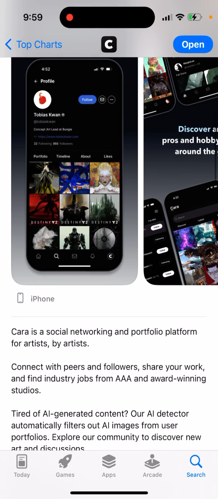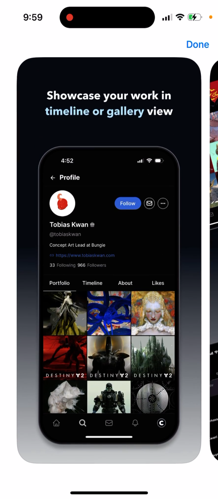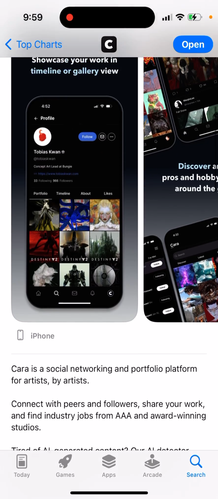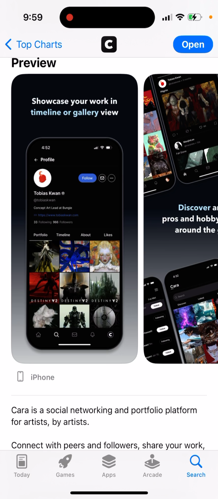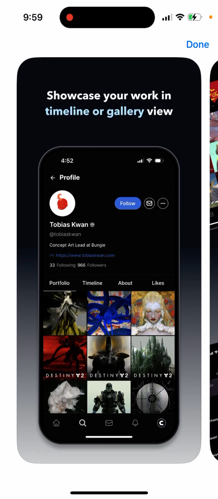So one of the best features of this app is how it interacts with AI scraping. First, on the one hand, by default, this app blocks AI scrapers from training on visuals and design in this app. On the other hand, it blocks AI content, and you can only see human content. So this app for me is a mix of Instagram, LinkedIn, and Twitter.